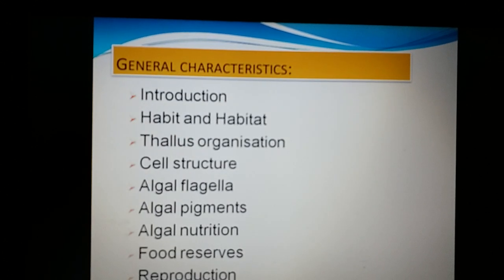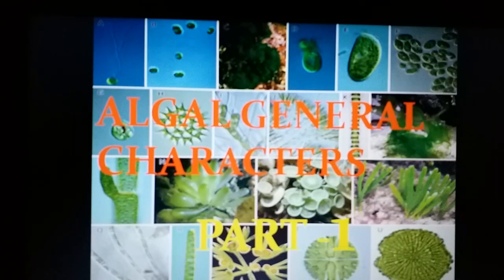My dear viewers, in this session we have watched what algae are and where they exist, their habitat, the thallus organization, the cell structure, algal flagella, the pigments, the algal nutrition, the food reserves, and the mode of reproduction, that is vegetative, asexual, and sexual modes of reproduction. So in this part 1, we have seen the general characters of algae.